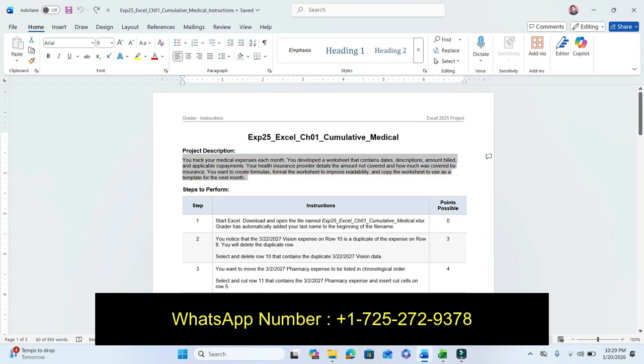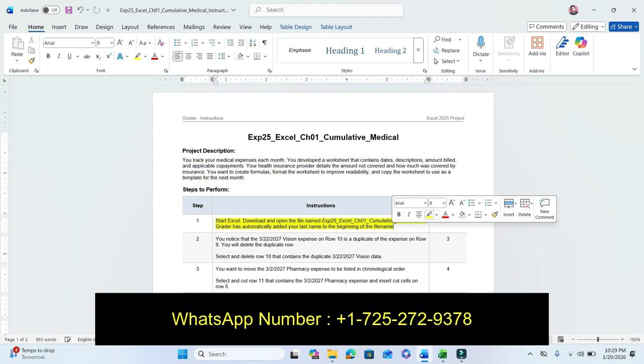Now move to step number one. So we get the idea of what we do in this step. Start Excel, download and open the file named Exp25 Chapter 1 Cumulative Medical. Credit is automatically added; your last name is added to the beginning of the file name.